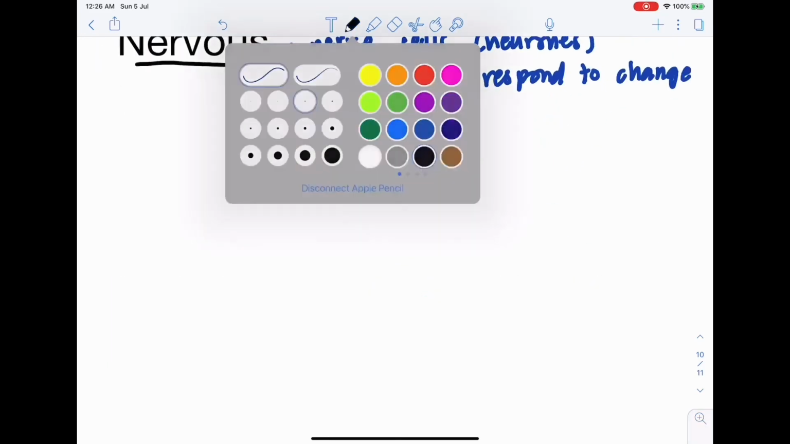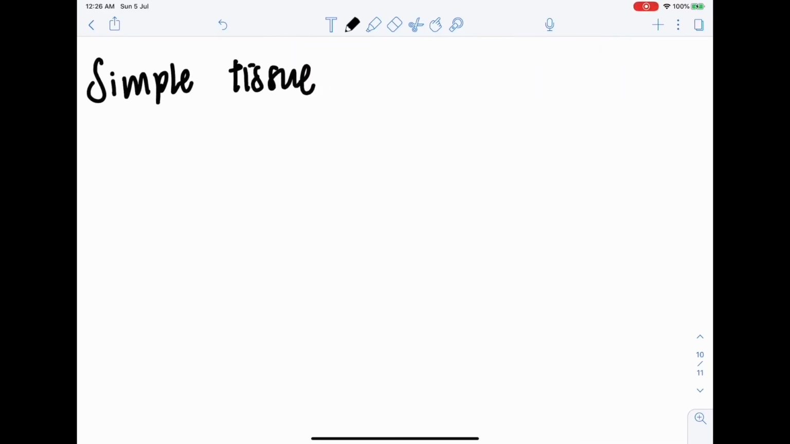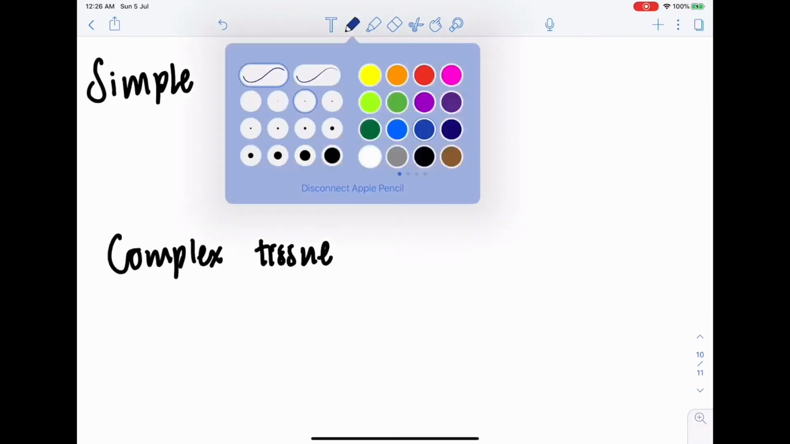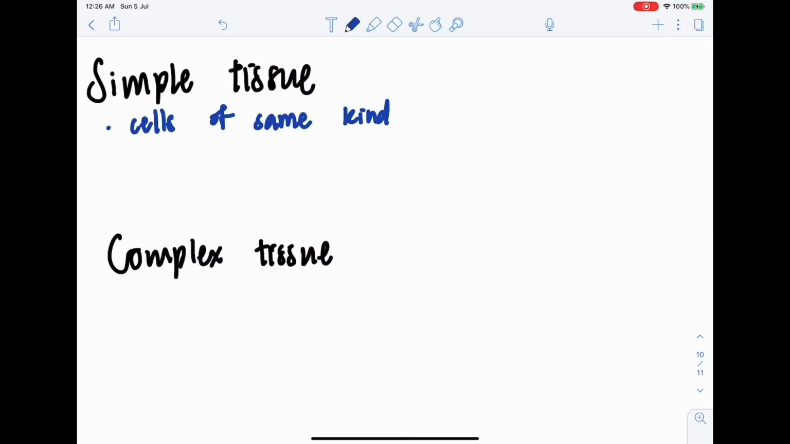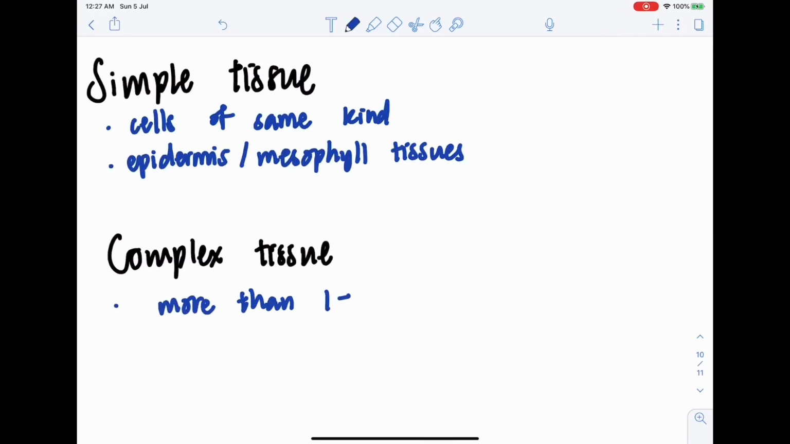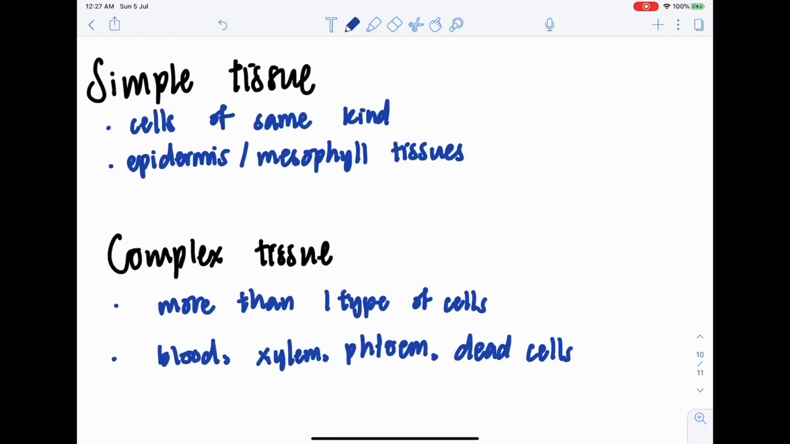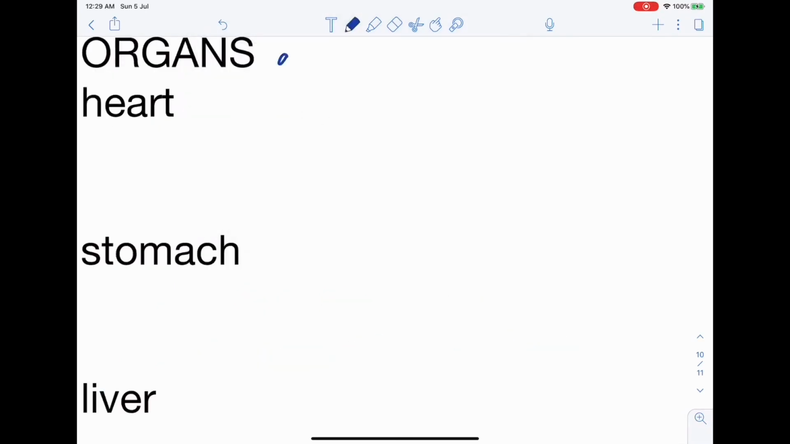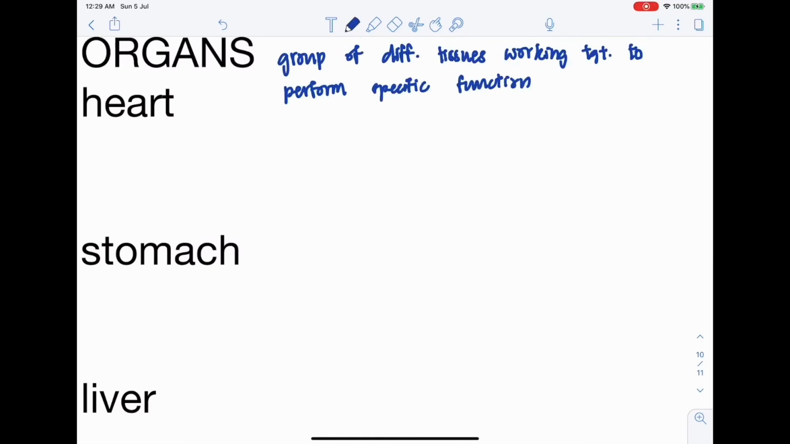Simple tissues are tissues that contain cells of the same kind, for example, the epidermis or mesophyll tissues in leaves, whereas complex tissues have more than one type of cells, such as blood, xylem vessels, or phloem vessels. Organs. Organs are a group of different tissues working together to perform a specific function.